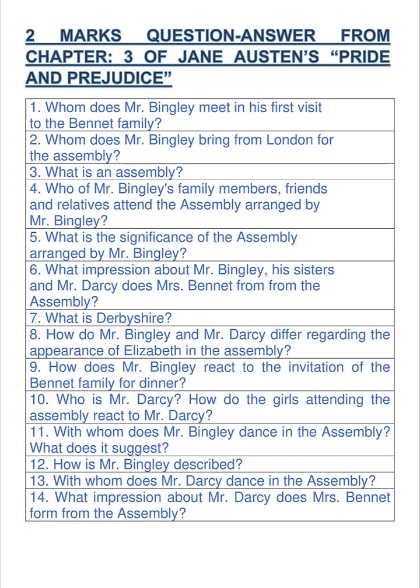Next question. What impression about Mr. Darcy does Mrs. Bennet form from the assembly? Answer is: According to Mrs. Bennet, Mr. Darcy is the most disagreeable and horrid man who is not at all worth pleasing. She adds that he is so conceited that he cannot be tolerated.